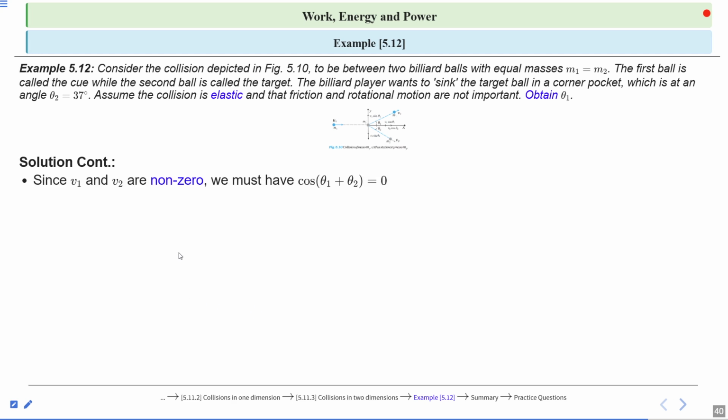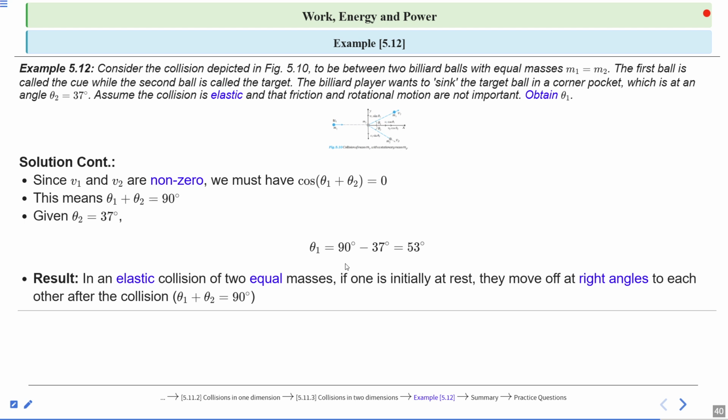Here v1 and v2 are non-zero, so we must have cos of theta 1 plus theta 2 equal to 0. This means theta 1 plus theta 2 is equal to 90 degrees. And theta 2 is 37 degrees, this is given. So theta 1 is equal to 90 degrees minus 37 degrees, so it will be 53 degrees.